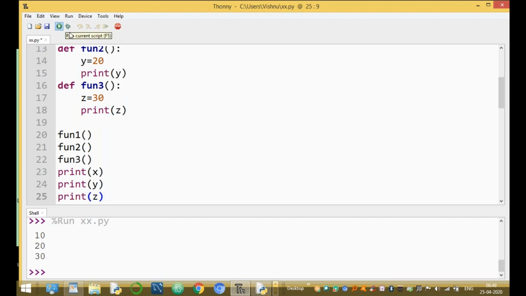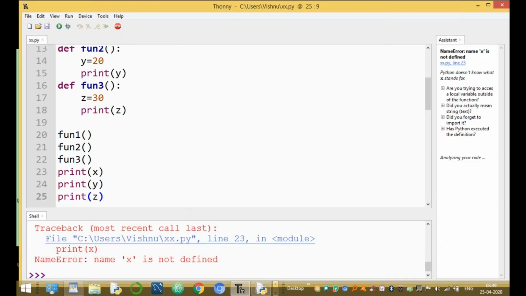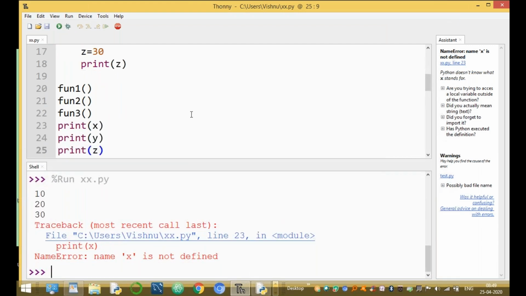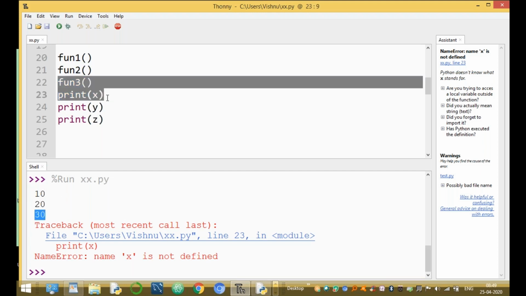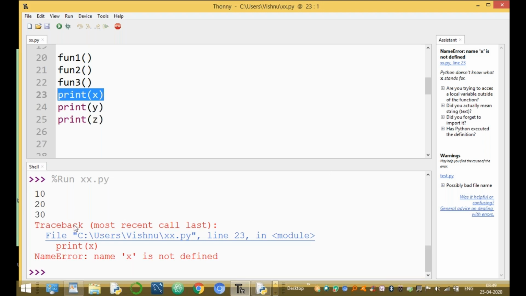So now run the module. What happens to the output? Here the output is 10, 20. First time calling, 10 printed. Second time fun2 calling, 20 printed. Fun3 calling, 30 printed. Print of X: that means in the main program, X is not defined.